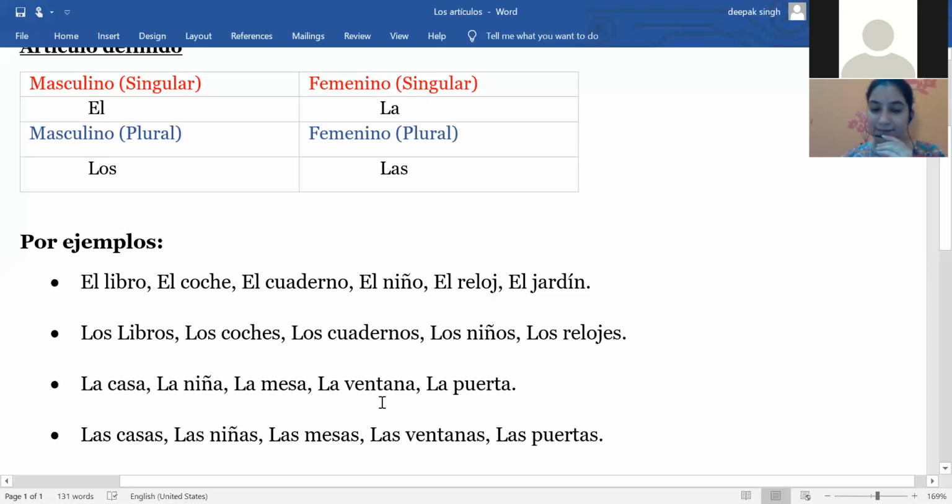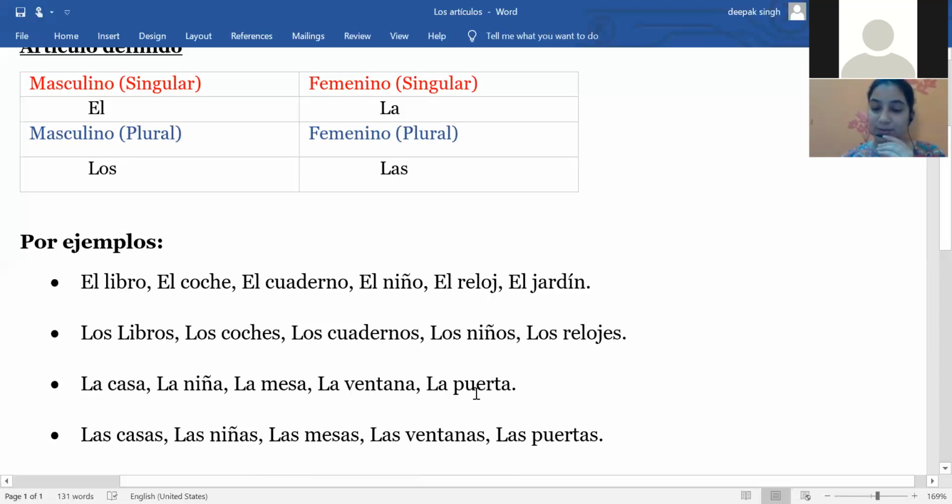And after that, la ventana. So here, la ventana, I'm talking about the window. Here I'm using the particular one. Like if I'm saying open the window, you can say it when you're standing in front of that window. I can say open the window, so that means I'm talking about that particular window.